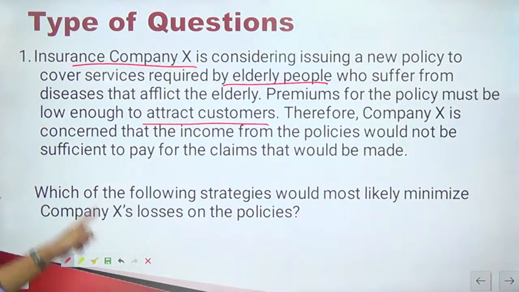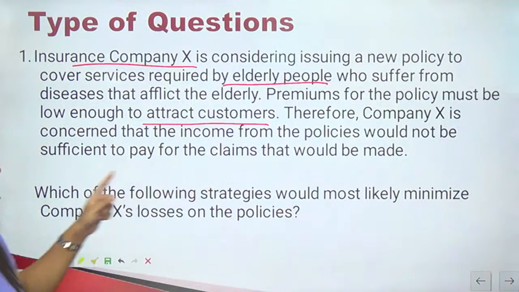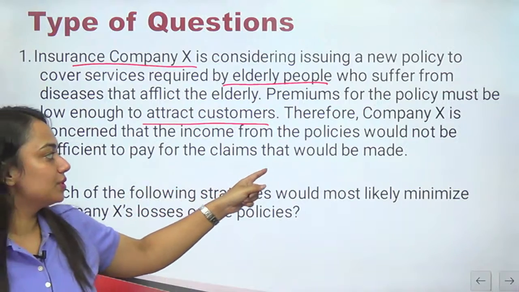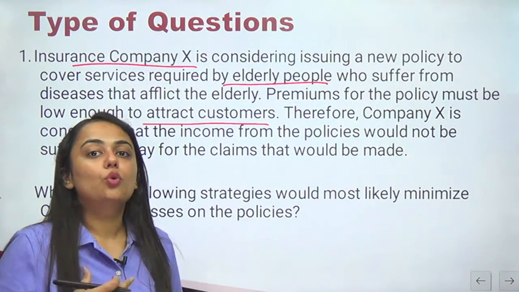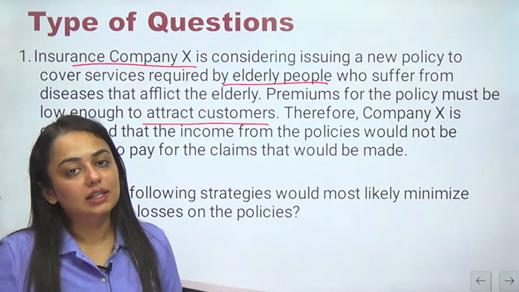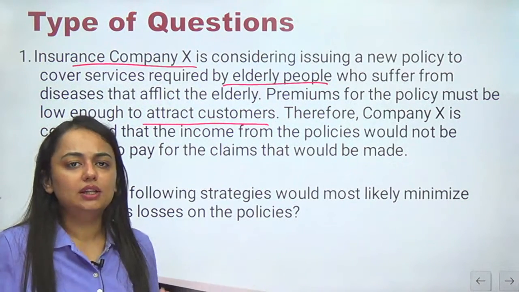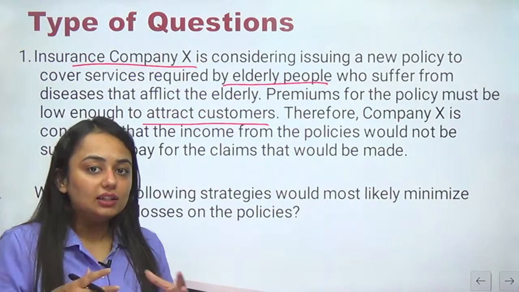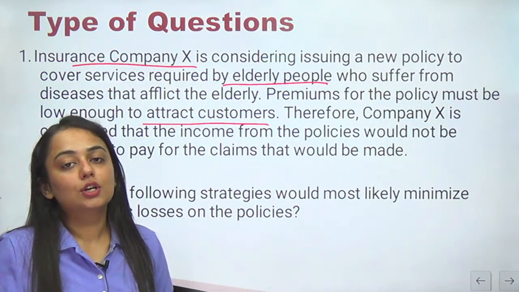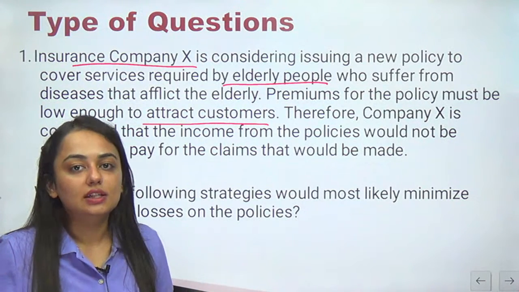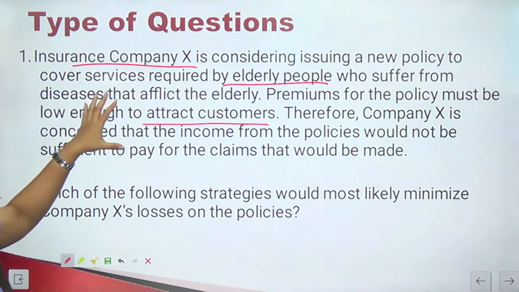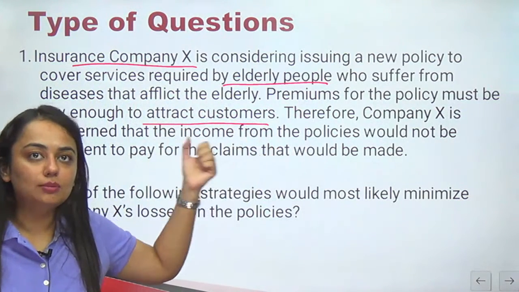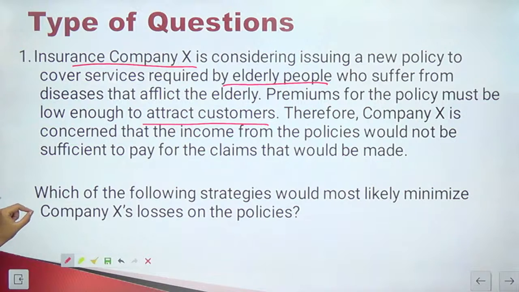Therefore, company X is concerned that the income from the policies would not be sufficient to pay for the claims that would be made. Now this particular company wants to provide the policy for the elderly people, let's say above 50. It can be anything. They must have some criteria. But at this point of time, they do not have enough revenue to fulfill that policy that they are promising. Now this is a passage or statement, certain facts are given here, certain assumptions must have been made, right? Let's see what the question is asking us.